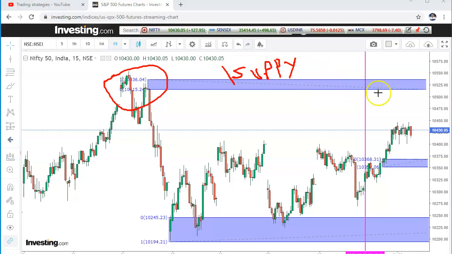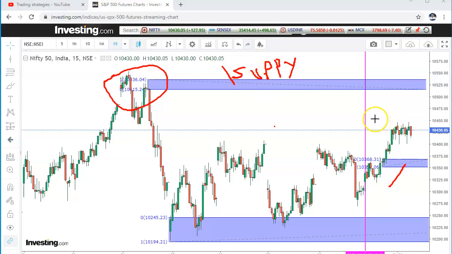This area is a stiff resistance tomorrow for the Nifty, right? So next, the decent demand is at 10,368 and 10,350. This is the zone where we can buy. So this is the buying area, this is the selling area.